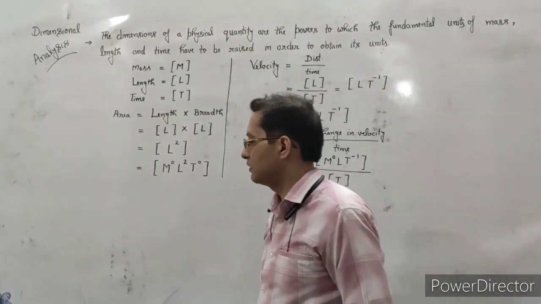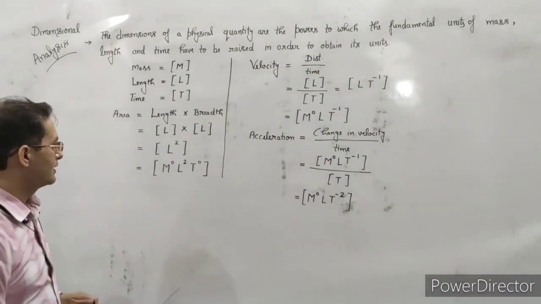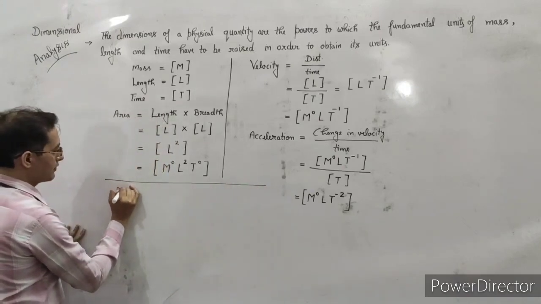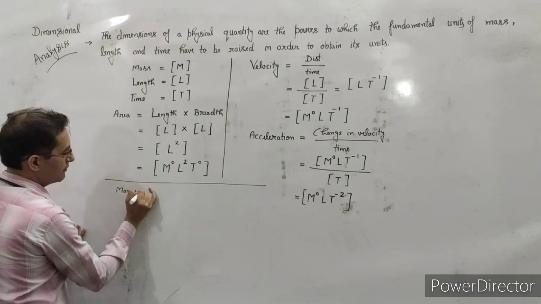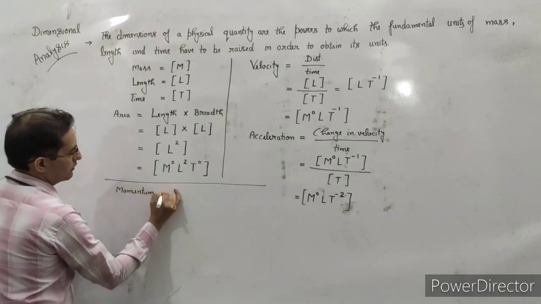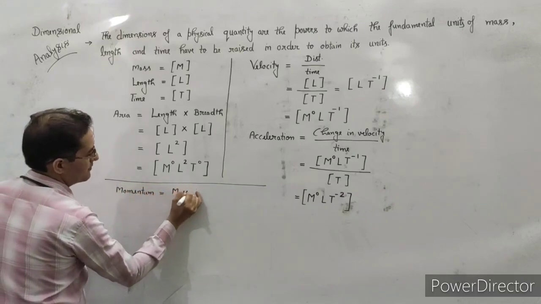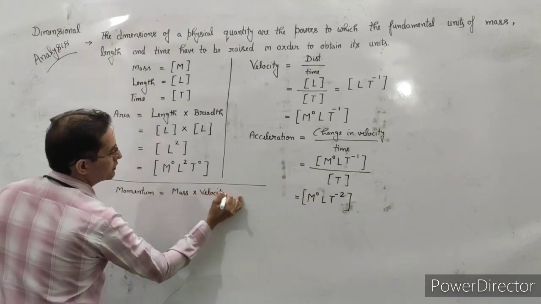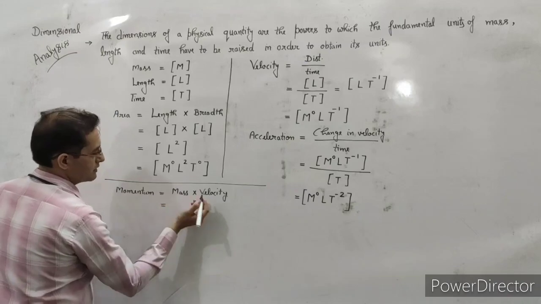We also have a few more examples if you want to solve them, such as momentum. What is the momentum formula? It is mass into velocity. We only have to put the dimensions here.